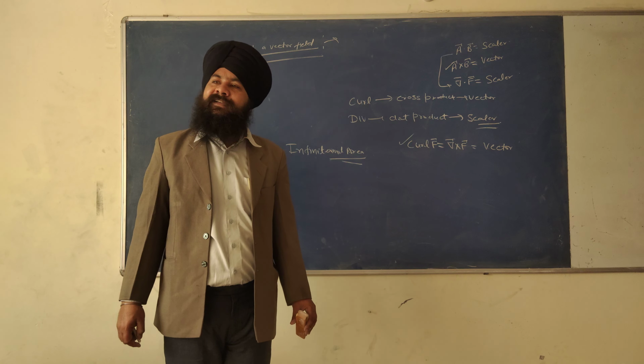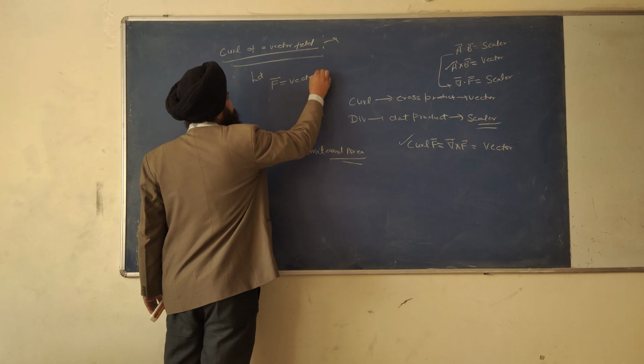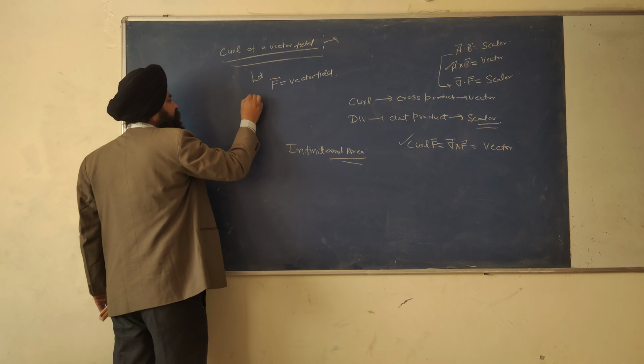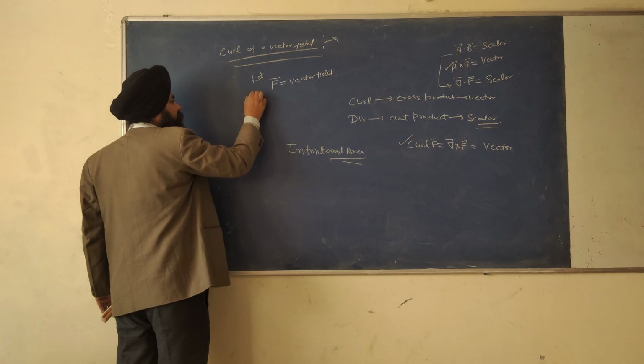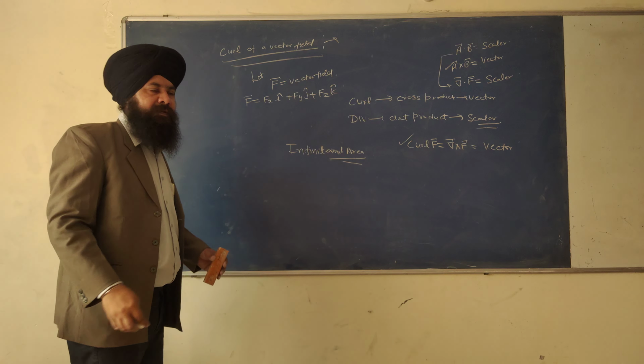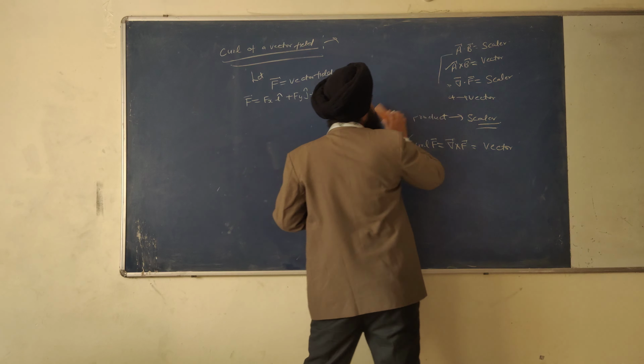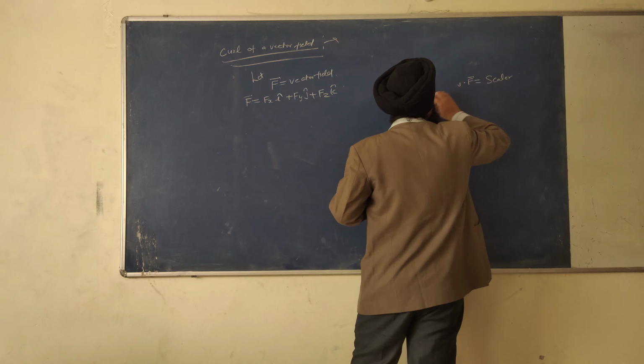So it can be written like this: del cross F. Let us say F is any vector field, and let us say F vector is equal to Fx i cap plus Fy j cap plus Fz k cap. So take the del cross F, take the cross product. So curl of F vector is equal to del cross F. How can we calculate the del cross F?